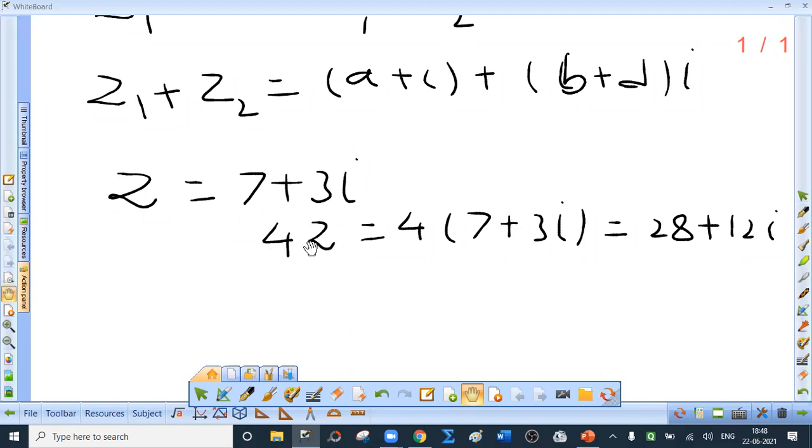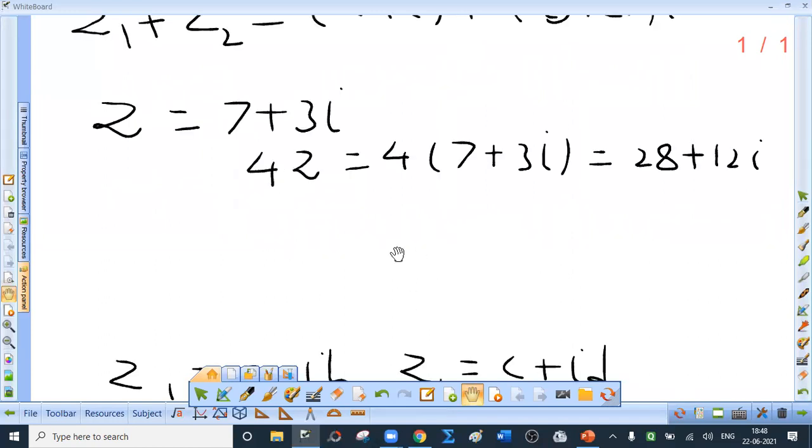I want to multiply it by 4. Will you say out of 4 use 2 for 7 and 2 for 3? That is, use 50% for real part and 50% for imaginary part. No. 4z means 4 into 7 plus 3i. Just open the bracket. So it is 28 plus 12i. That is, we multiply both real and imaginary parts by this scalar.